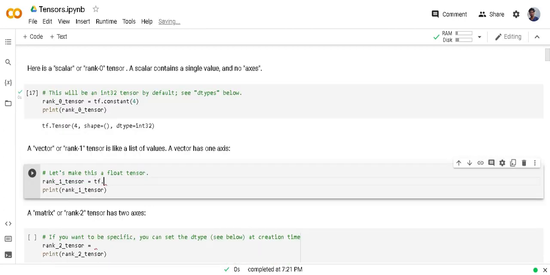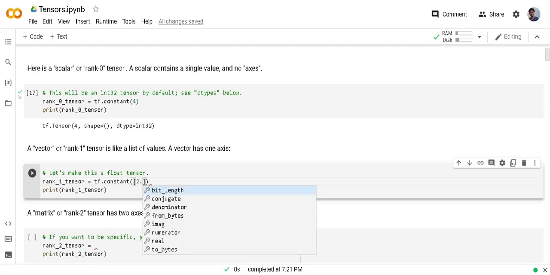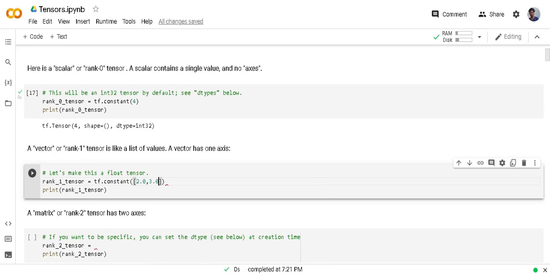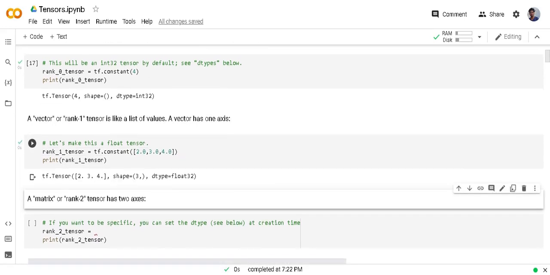If you want to create rank 1 tensors, you need to pass a list of values. Here I am passing float values, so the type is going to be float automatically, and the shape is 3 because I have given 3 elements in the constant function. By seeing the shape we can see the dimension is 1 because the length of shape is 1, and that shape has 3 elements.